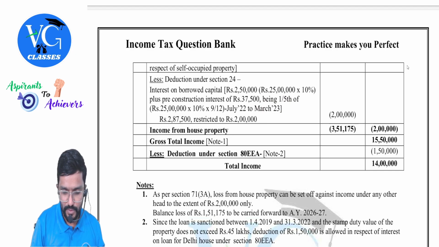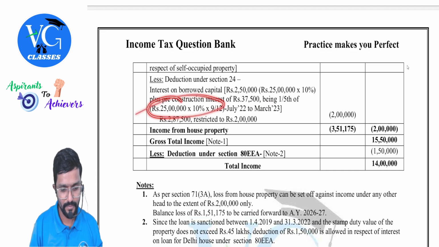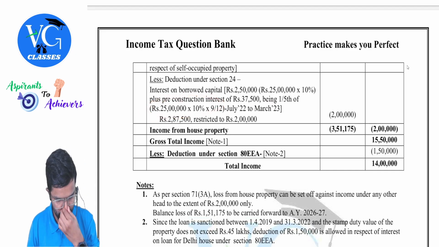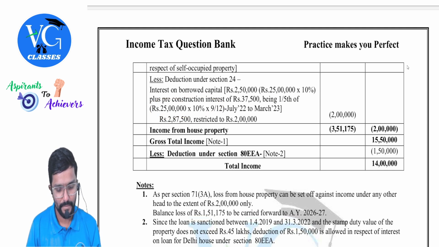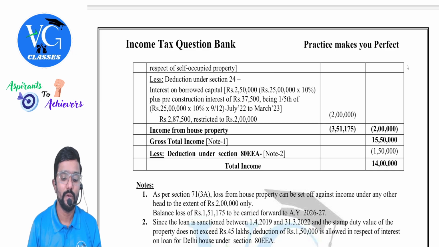Calculate. 1 lakh 87,500 divided by 5. 37,500. Clear? Because 1/5 we will take. 37,500.